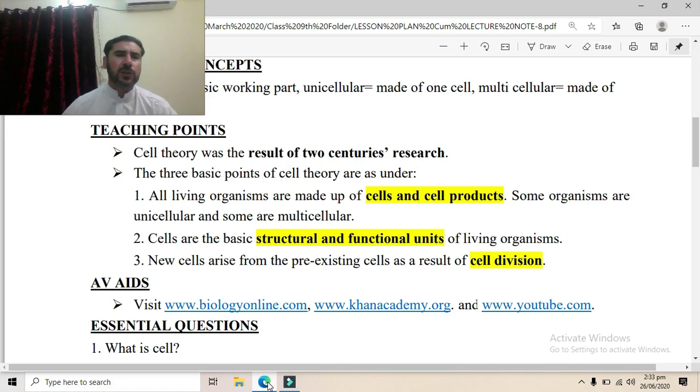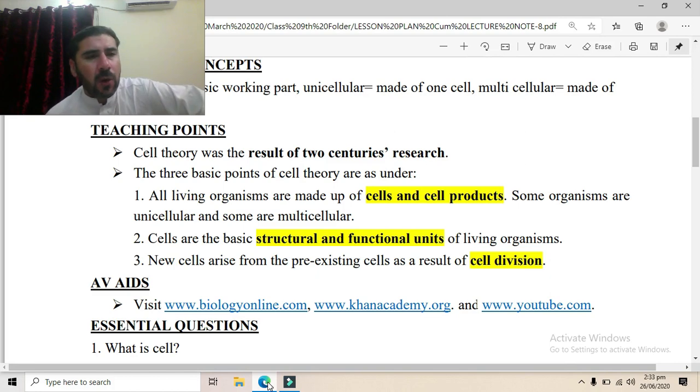In multicellular organisms, cells combine together to form tissues, then organs and then organ systems, while in unicellular organisms there is a single cell. But in both cases, they are made of cells. So the cell is the structural unit of all living organisms. And they are the functional units. The cells are the functional unit of living organisms.